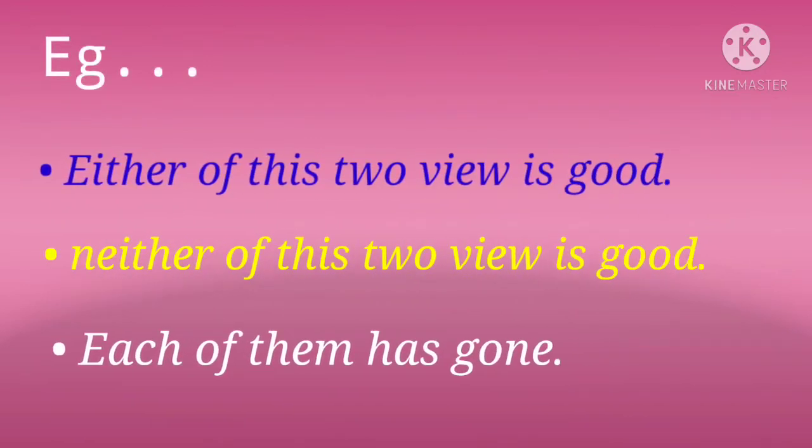Okay, let's see it with examples. Either of these two views is good. Neither of these two views is good. Each of them has gone. So in these sentences, it is clear that these distributive pronouns use only a singular verb.